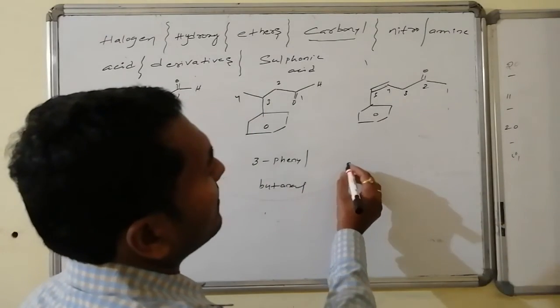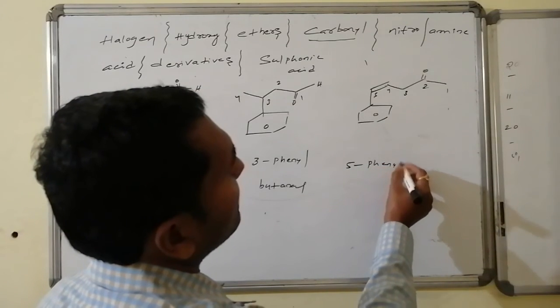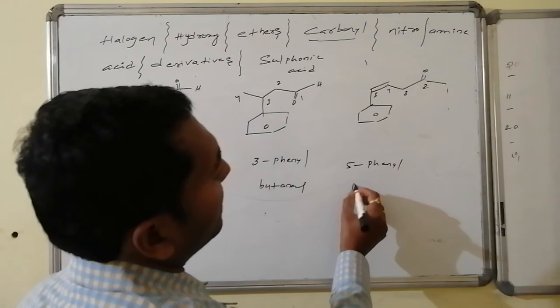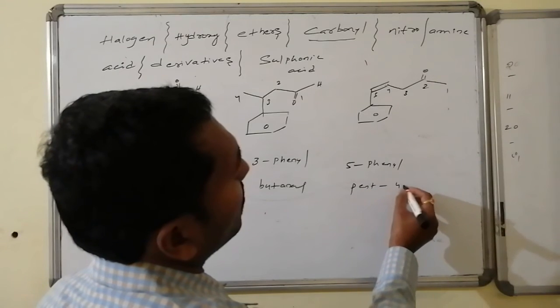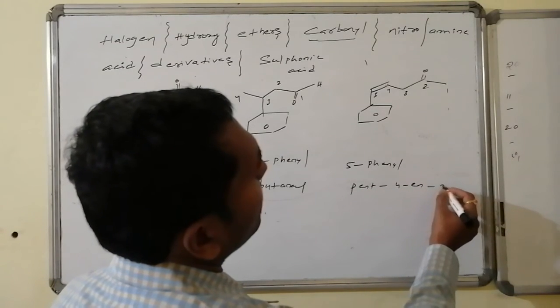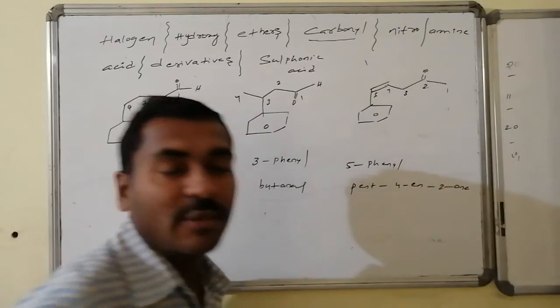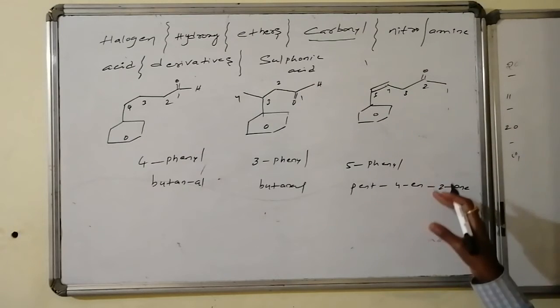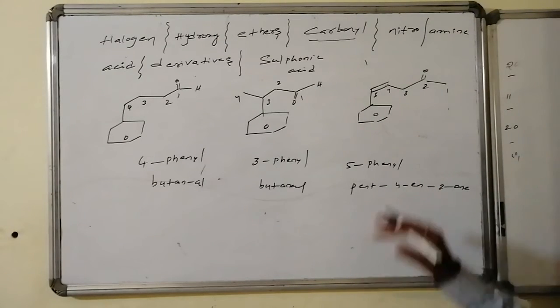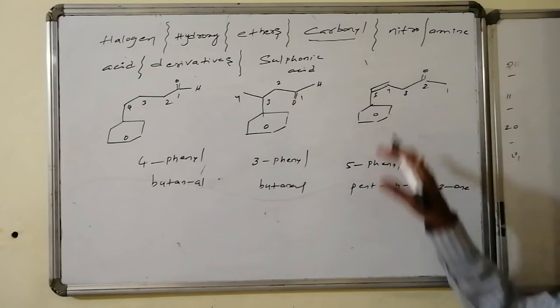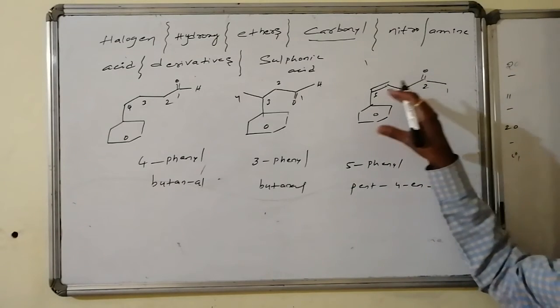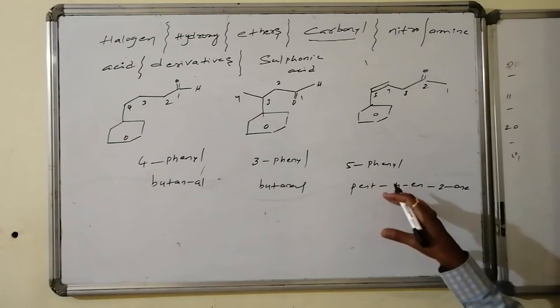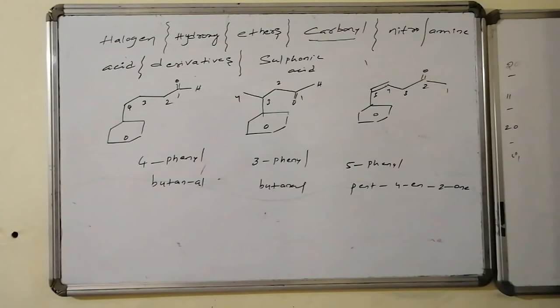And this is 5-phenylpent-4-en-2-one. This is the name of the compound. So here it consists of a keto functional group present at the second position with the suffix -one, followed by a substitution at the fifth position, that is phenyl, 5-phenyl, followed by the fourth position having a double bond, so therefore 4-ene 2-one. 5-phenylpent-4-en-2-one is the name of the compound.